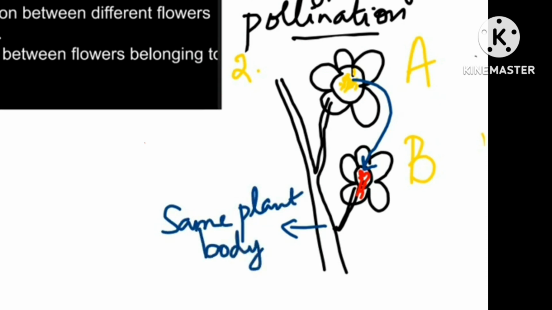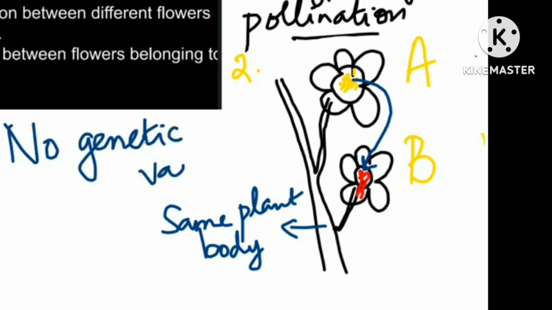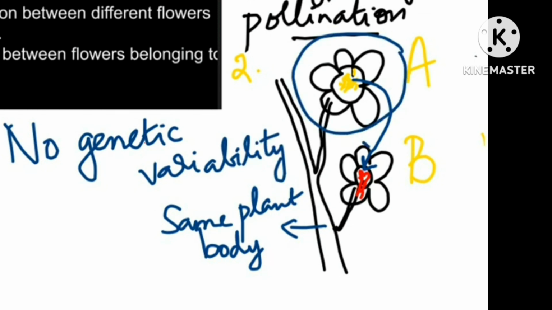So can you tell me in this case, will there be any genetic variability between pollen as well as the egg? Will there be any difference between these two? Yes. Here also no genetic variability will be there. Genes of pollen grain will be same as the genes of stigma or the genes of the egg. Why? Because both these flowers are born on the same plant body. Plant body is same, only the flowers are different.